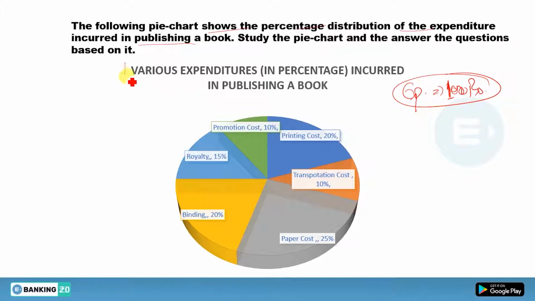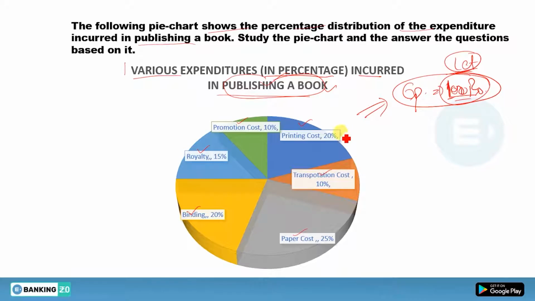Now what is in this pie chart? There are various expenditures in percentage incurred in publishing a book. What do you need to publish a book? You need printing cost, transportation cost, paper cost, binding, royalty, and promotion cost. All these combined costs will give you this expenditure of 100 rupees. Let this value be 100 rupees.